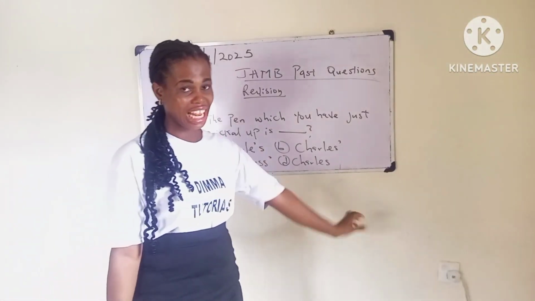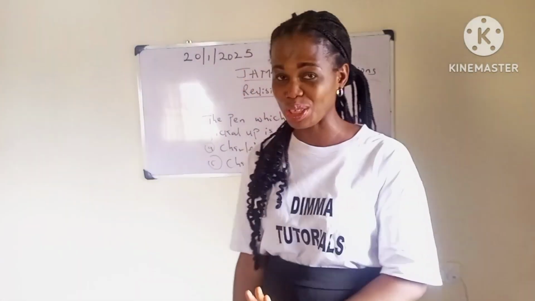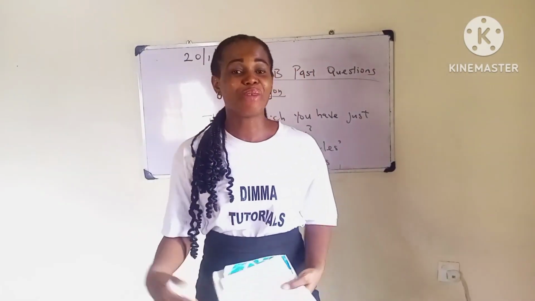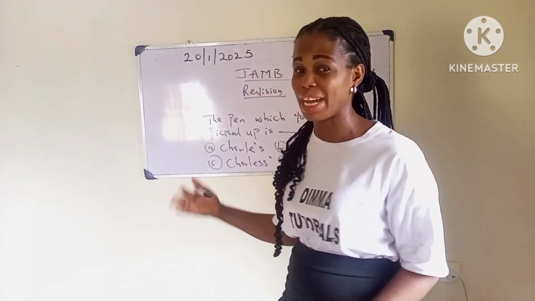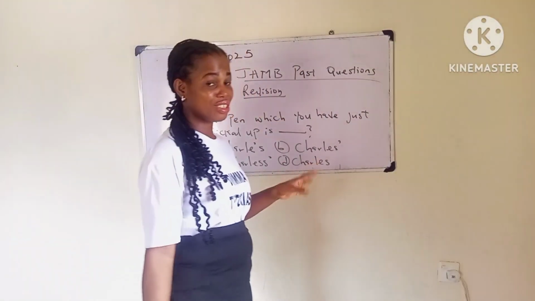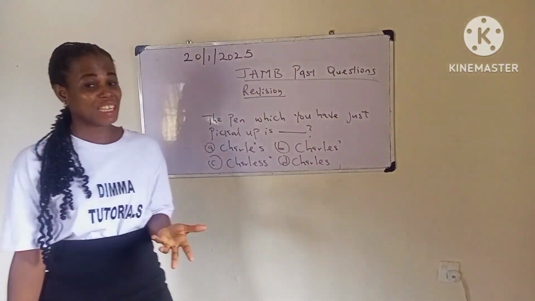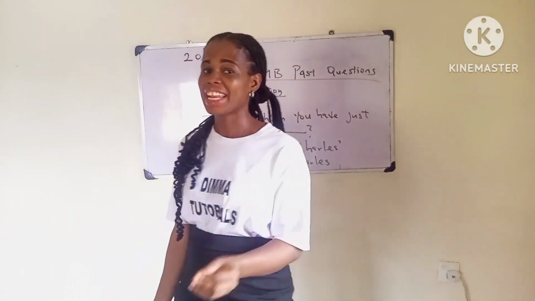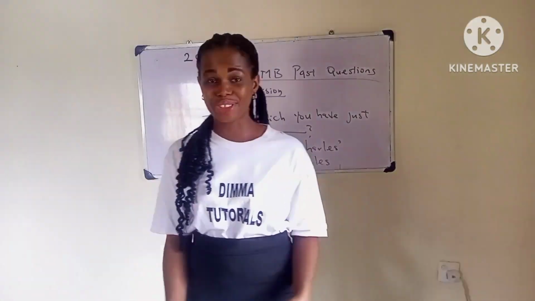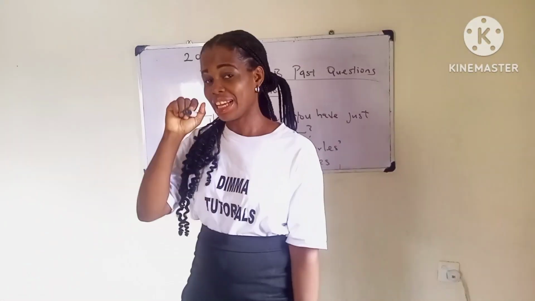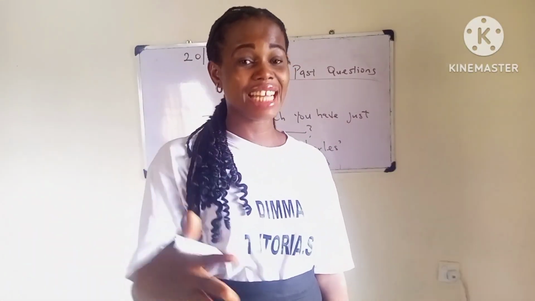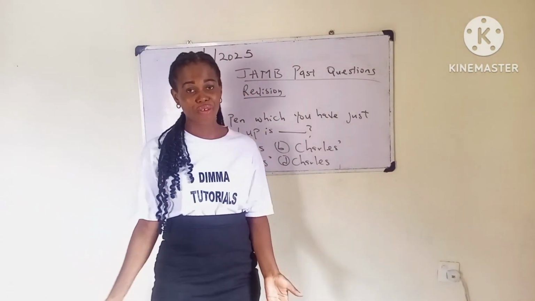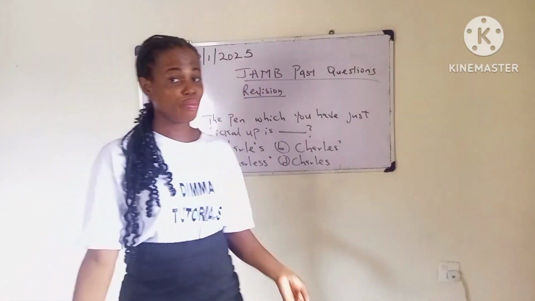Now this question is on the possessive apostrophe. What's the possessive apostrophe? It is just a punctuation mark that you use in showing possession. It's used in showing that something belongs to someone. Let's take, for example, Dima's channel. When you say Dima's channel, you add apostrophe S. The apostrophe is a punctuation mark that shows that the channel belongs to Dima.